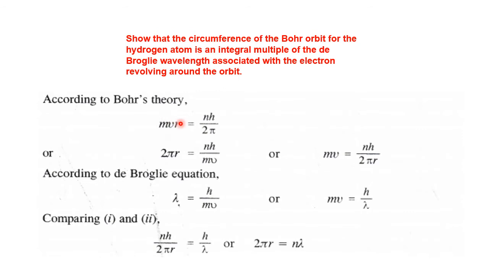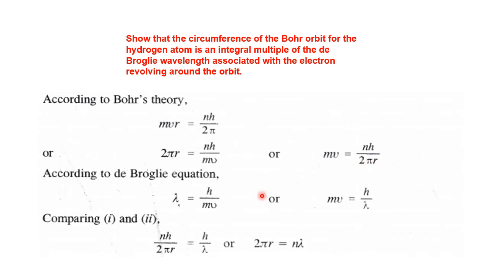So go for the cross multiplication. So 2 pi r equal to nh upon mv. What is 2 pi r? Circumference. So therefore, 2 pi r equal to nh upon mv. Or, mv equal to nh upon 2 pi r by the cross multiplication. So let us take this as equation number 1.